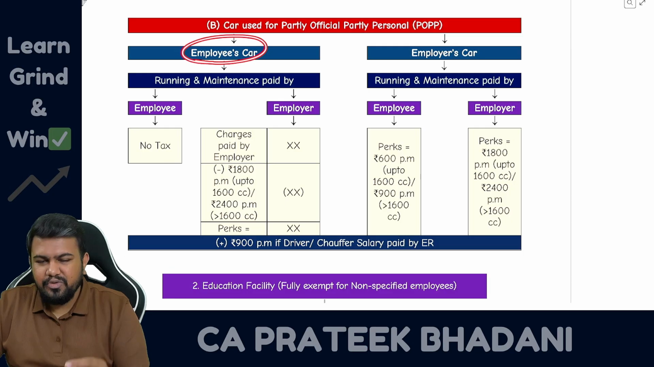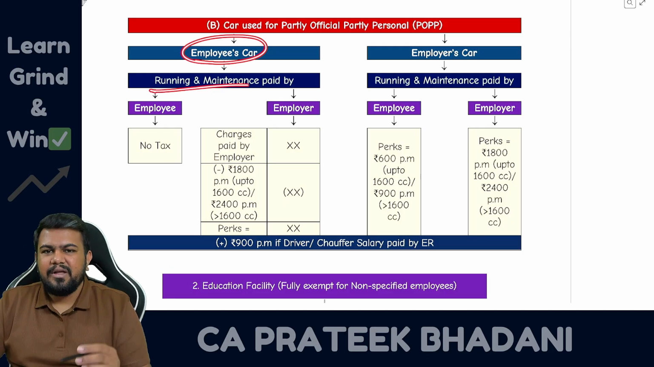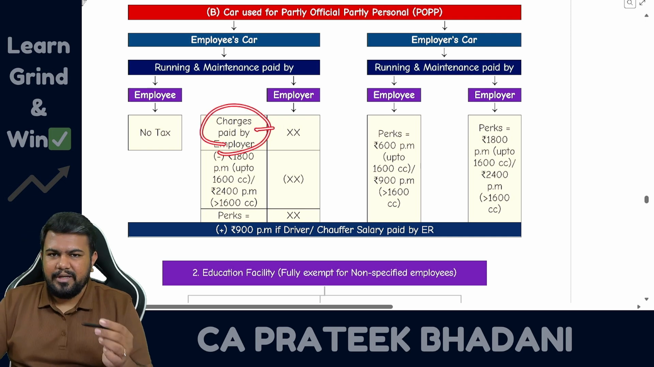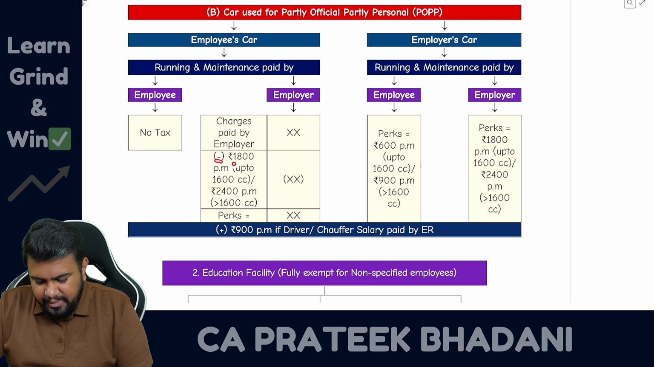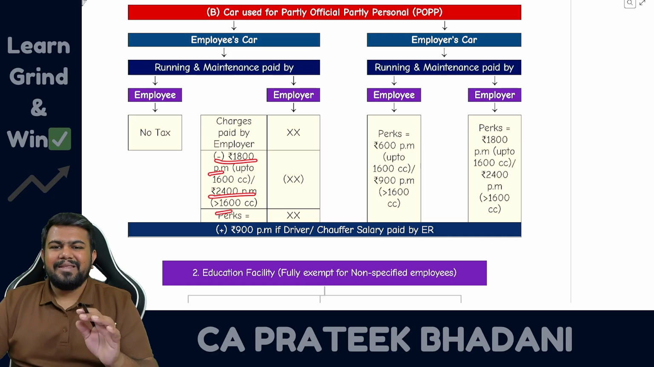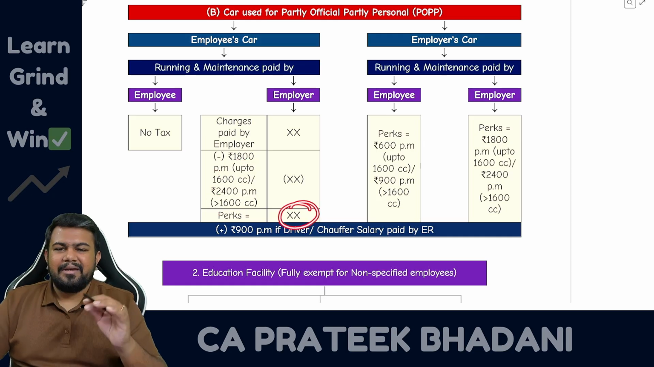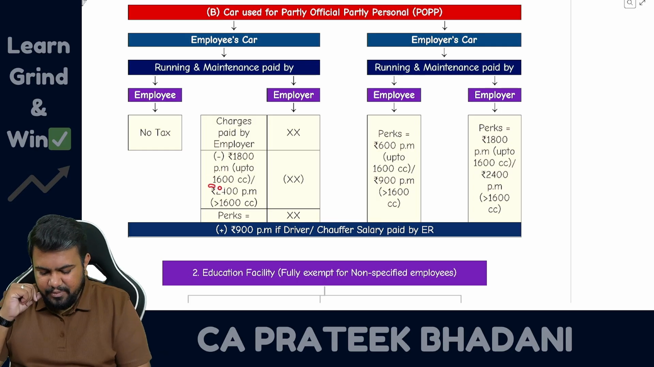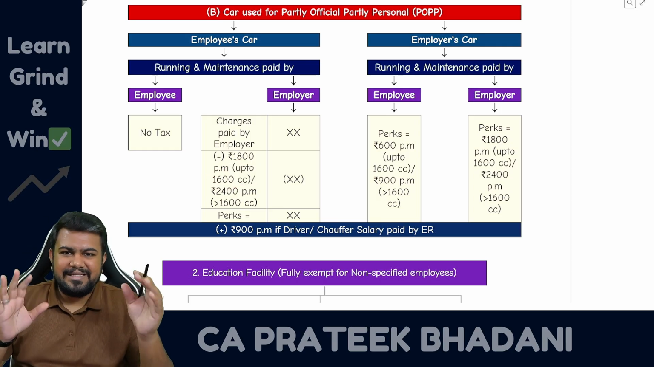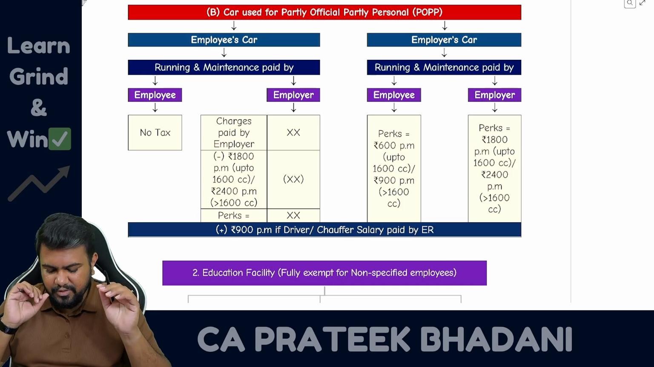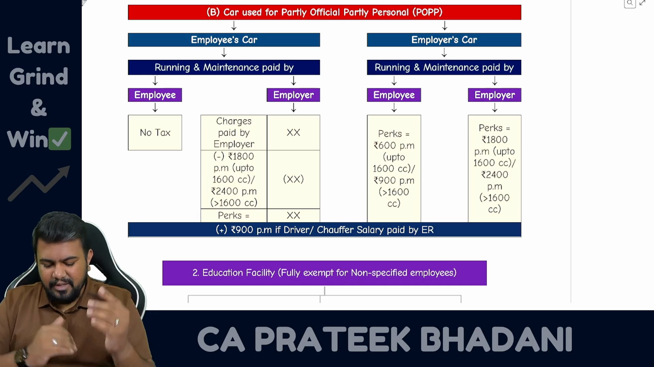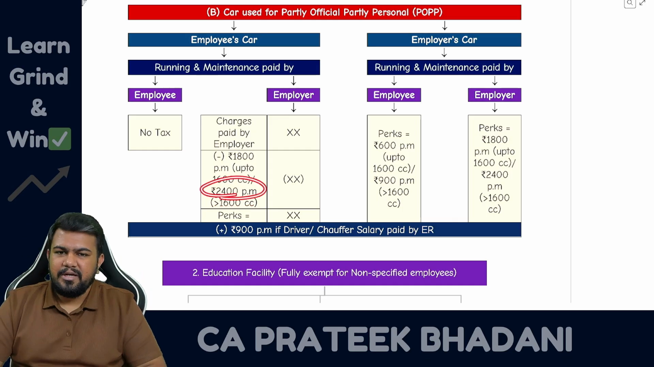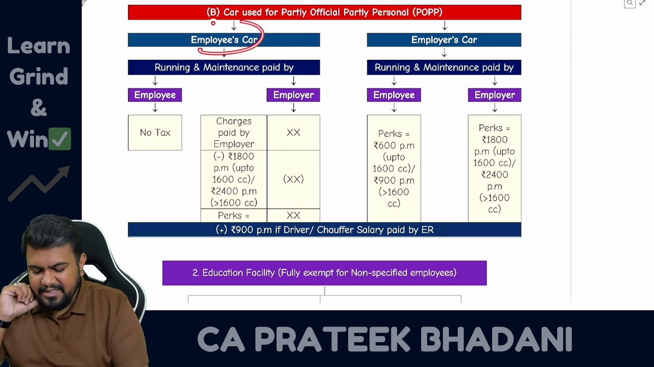But if car belongs to employee, running and maintenance expense alone, if it is paid by employer, then you have to see what is the charges paid by the employer. From this charges paid, you have to reduce 1800 per month or 2400 per month, as the case may be. The balance amount will be treated as perquisite. 1800 per month applies if the car capacity is up to 1600 cc or up to 1.6 liter engine. And if it is more than 1600 cc or more than 1.6 liter engine, then you have to take 2400 per month.